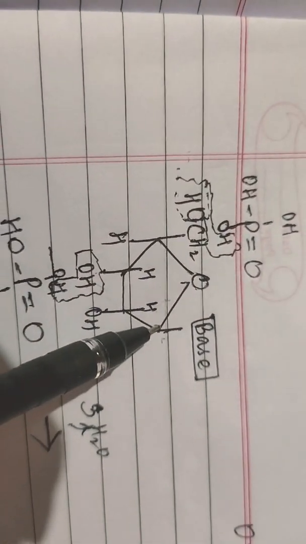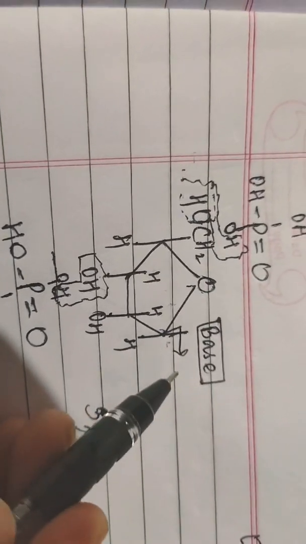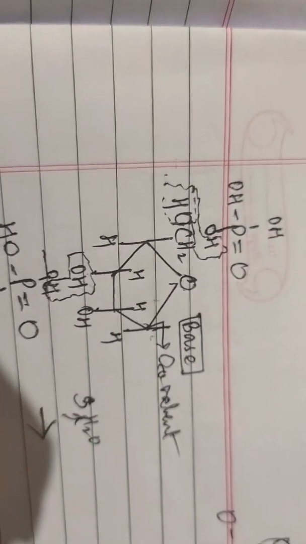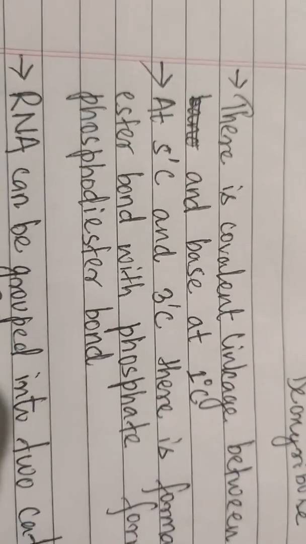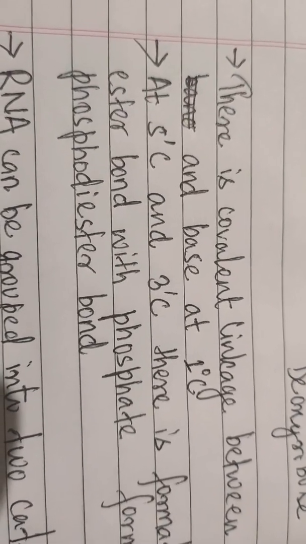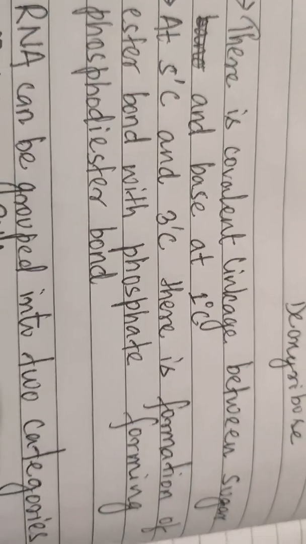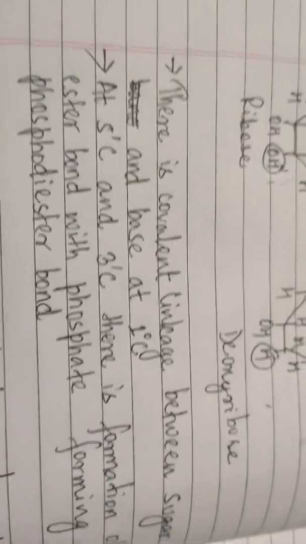All right, the covalent linkage between sugar and base is at the 1 degree carbon. In 1 degree, this bond is a covalent bond. This is the covalent linkage in 1 degree carbon. Now in the next one, at the 5 dash carbon, there is formation of an ester bond with phosphate, forming a phosphodiester bond. Now what is a phosphodiester bond?